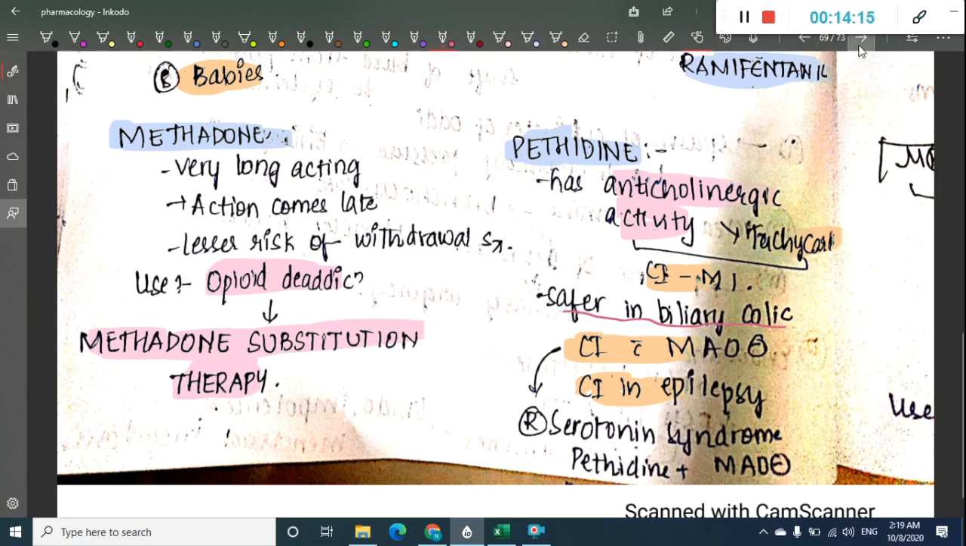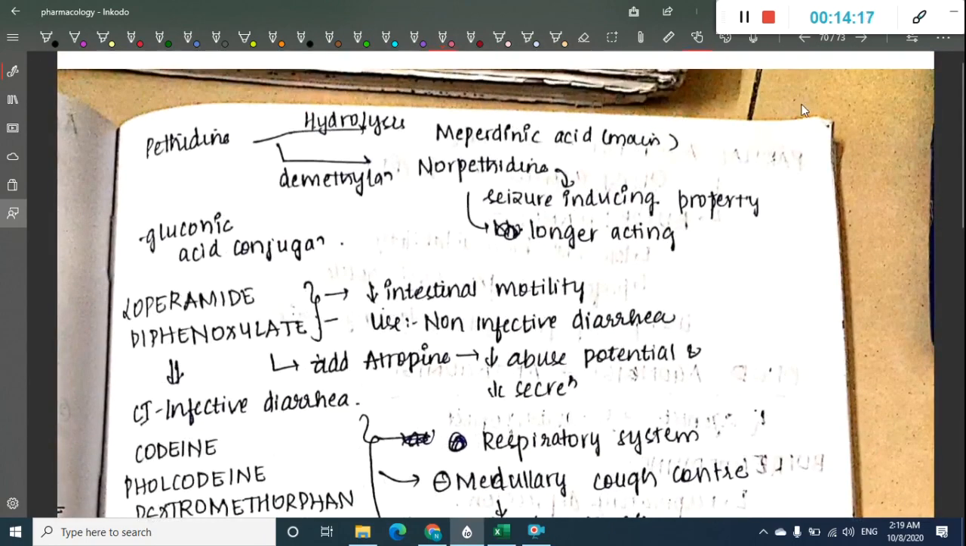So this is about pethidine. Pethidine undergoes hydrolysis and forms meperidinic acid, the main metabolite, and it also undergoes demethylation and forms norpethidine. This norpethidine has seizure inducing property and is long acting. Pethidine also undergoes glucuronic acid conjugation.